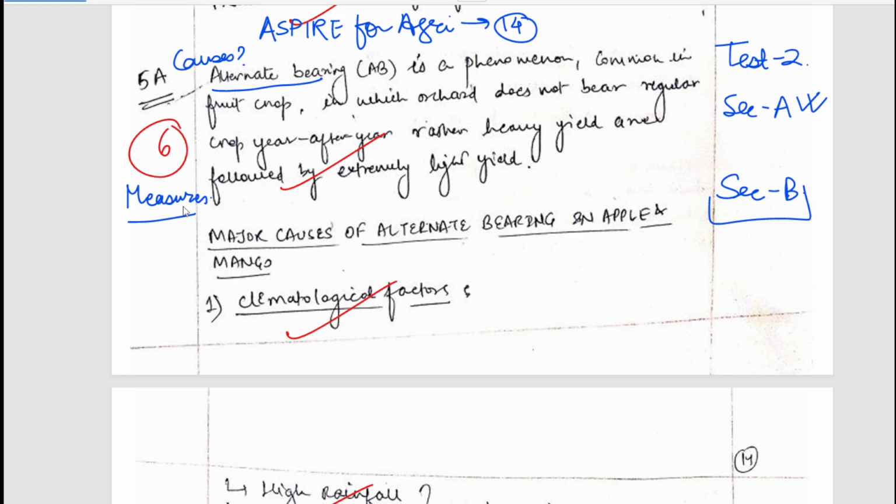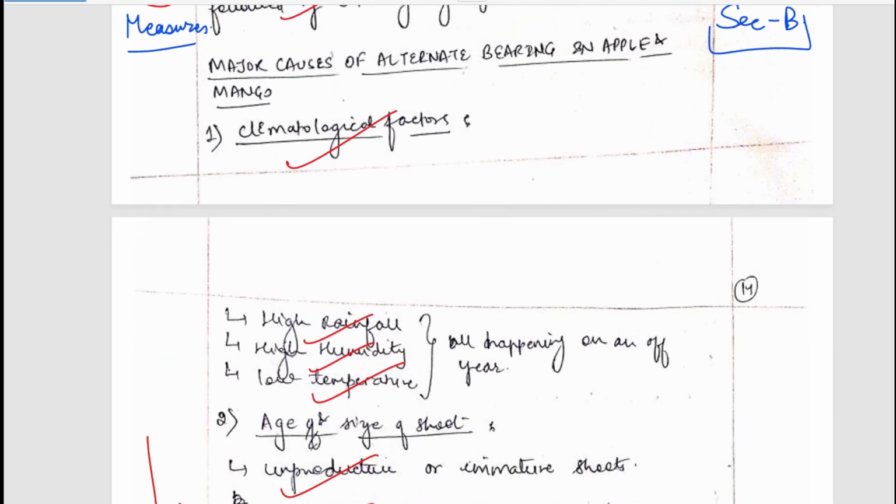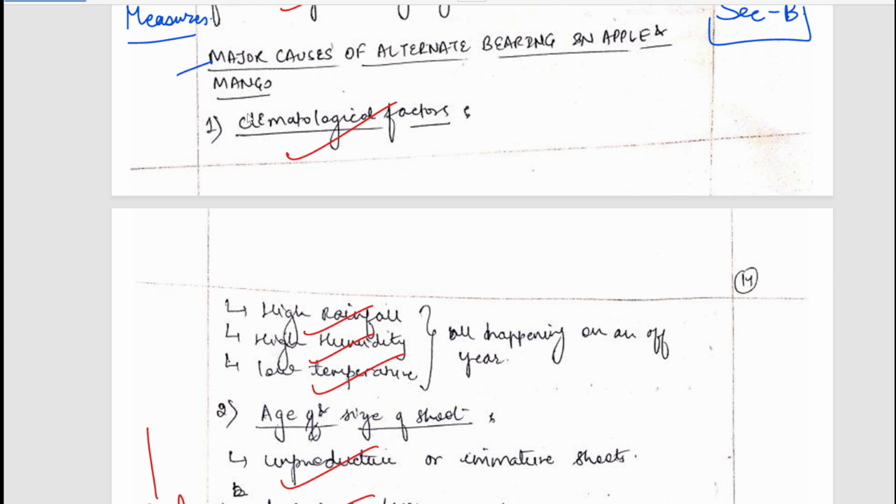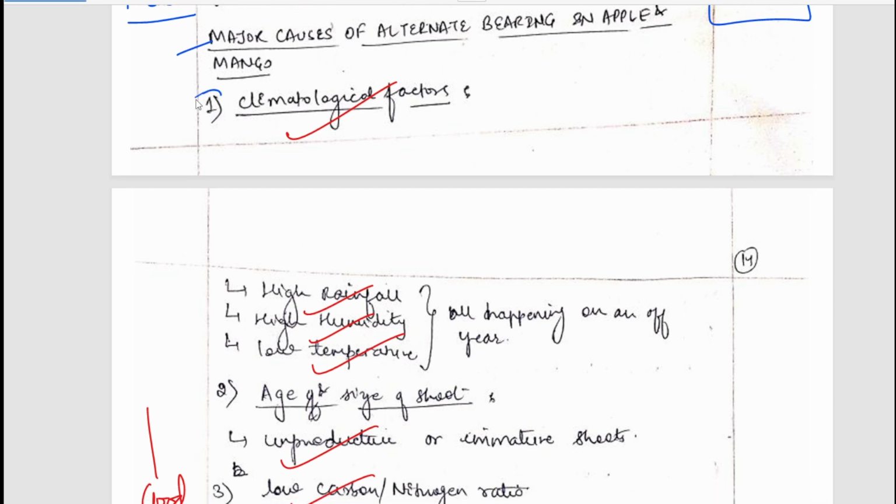So we all know what alternate bearing is. Here the fruits are not able to bear regular crop. Instead, they bear crops in alternate years. That is what alternate bearing is. Now let's see the body of the question, that is major causes of alternate bearing. I will not be discussing the answers in that much detail because it will take a lot of time. I will just be highlighting the important points. But if you want to read the answers in detail, you can simply pause the video and read those answers. I will be a bit slow in turning the pages, so you can pause and read the answers if you want to. So first cause is climatological factor.